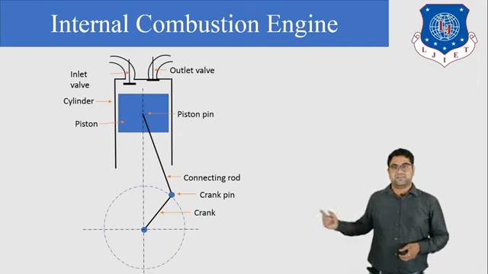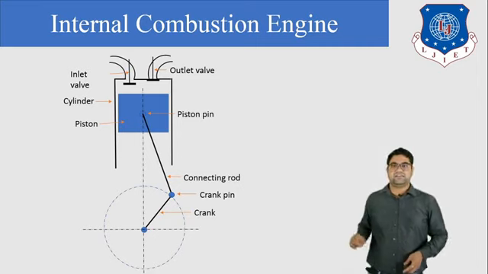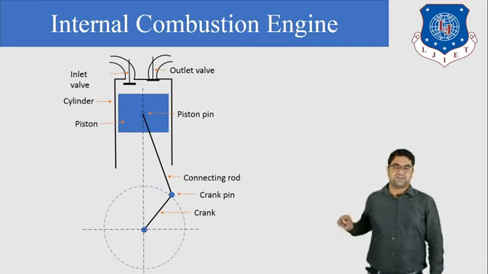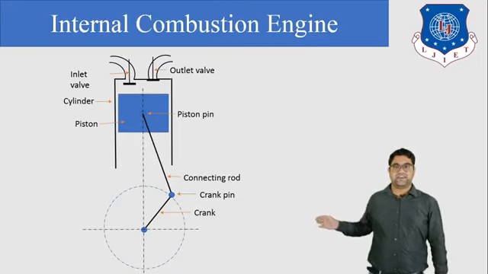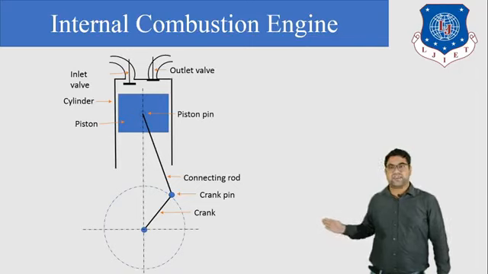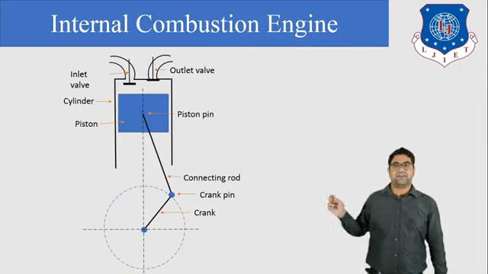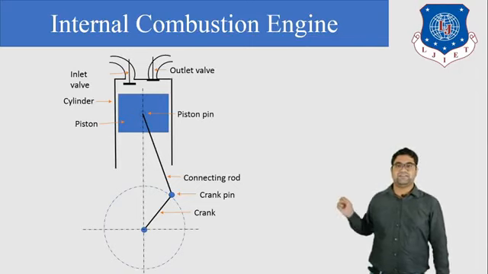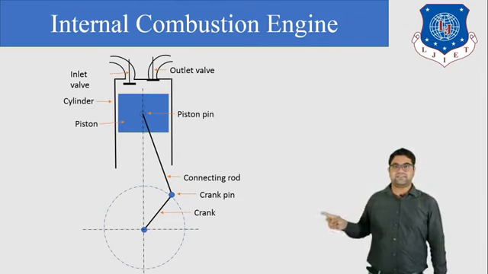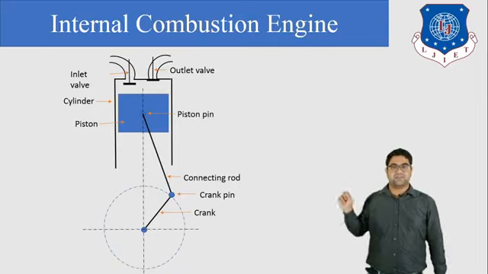Here there is one circle. This circle is the rotation of the crank. So we can see here the crank, crank pin, and the connecting rod. The crank and connecting rod are connected by one pin, that is the crank pin. Then this connecting rod connects with the blue color piston with the help of the piston pin.